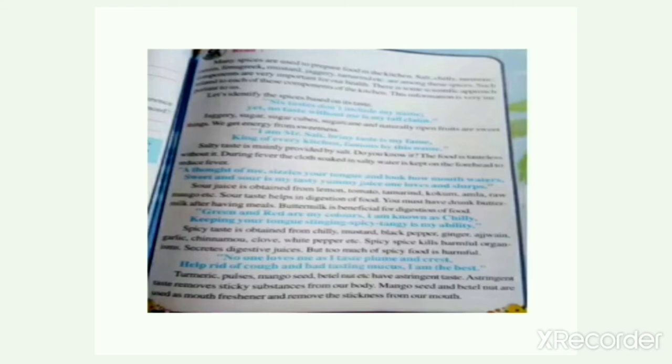Yes, it is jaggery, sugar cubes, sugar cane, and naturally ripened fruits are sweet things. Yes, why children we should take sweet? Because we get energy from sweetness. So that is why this is also an important part of our food.